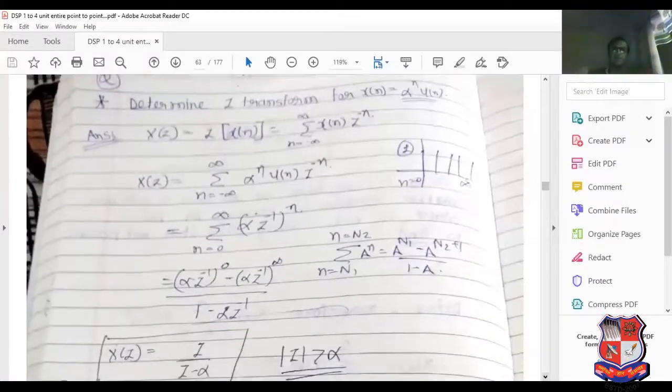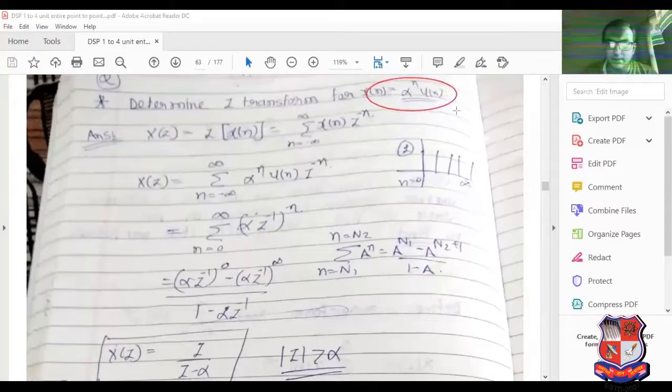Now see, this is the most important. Determine the Z transform of x of n equal to alpha raised to n u of n. Now see, the scenario is changed. First of all, I will highlight this point. Alpha raised to n u of n means what? Here x of z equals the z transform of x of n, summation n equal to minus infinity to infinity x of n z raised to minus n.